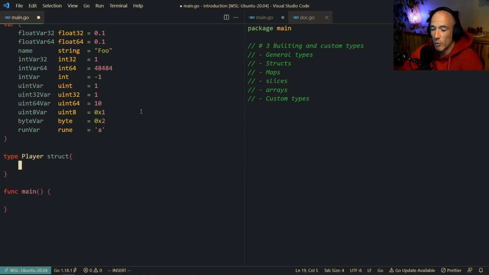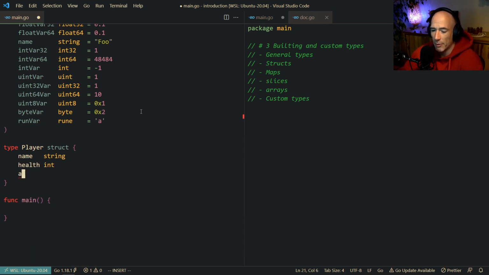So what does a player most of the time have? A player has health, right? Health, and health is going to be an integer. Perfectly fine. That's how we define a struct. So we have a player, and we have one variable inside of it, one kind of state in that struct, and that's health. And we can also give it, for example, a name, and maybe we can also give it HP. That's all. We already have that.